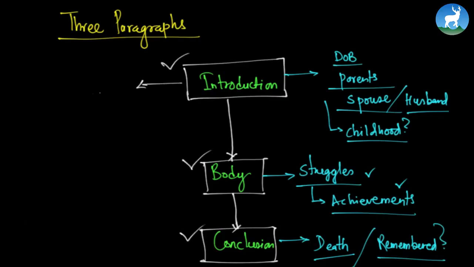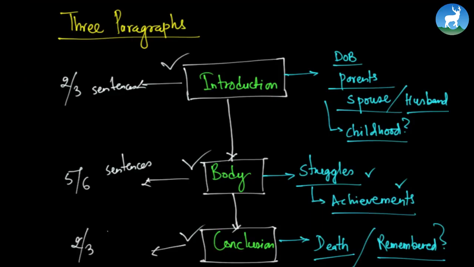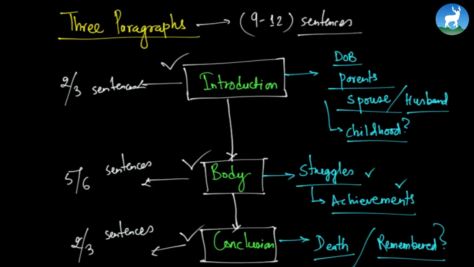In the introductory part, you'll write some 2 or 3 sentences. In the body paragraph, you would generally write 5 to 6 sentences. In the conclusion paragraph, you would again write 2 or 3 sentences. So that is around 9 to 12 sentences, right? Not lines, sentences.